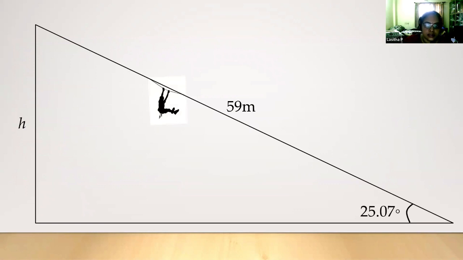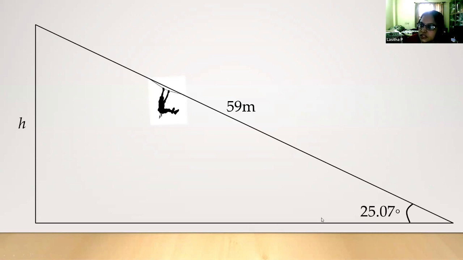Here the angle is mentioned, a person on a zip line, one man is coming down, and that length is given. How will you find out the height from where the man actually started? These kinds of ideas you can introduce to the children. While introducing them, do not always give the 30-degree, 45-degree, 60-degree standard angles alone. You can introduce any angle of that type.